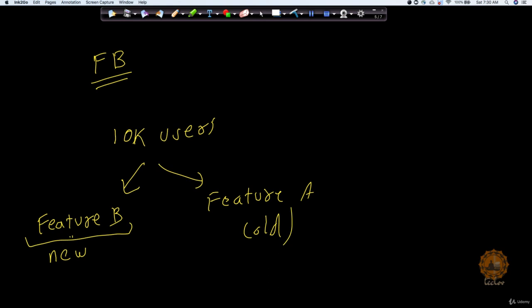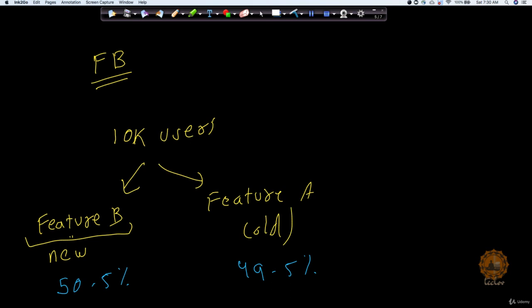So let's say there are 50.5% of the people who said that they preferred feature B, and there are 49.5% of them who preferred the old feature. So based on this survey, Facebook can say that feature B is preferred by more people than feature A, and hence they can go ahead and replace it. So here, by sampling, Facebook found that feature B is preferred, right, and not feature A. And we have done this exercise on a sample and not on the whole population.